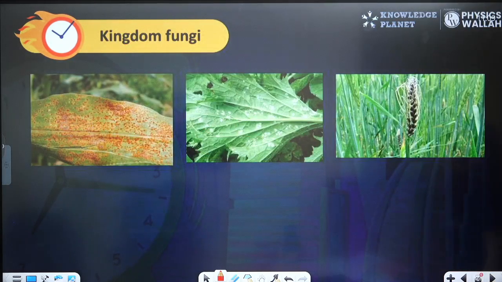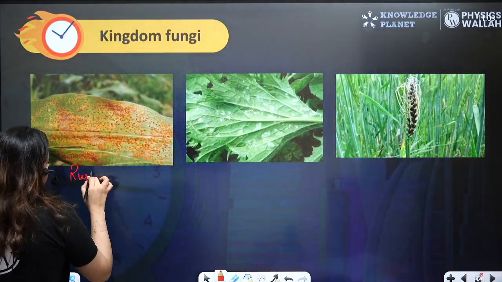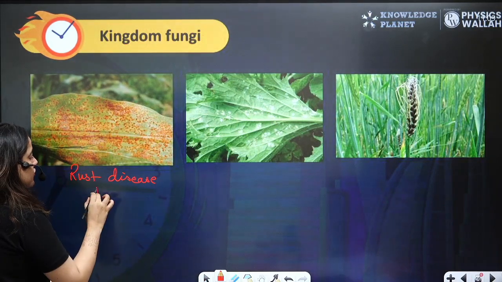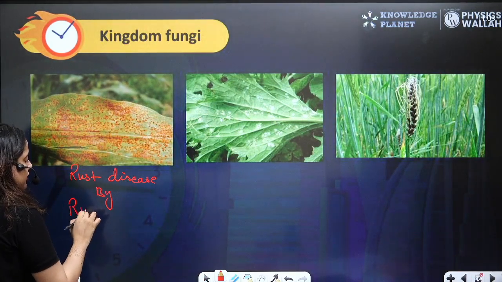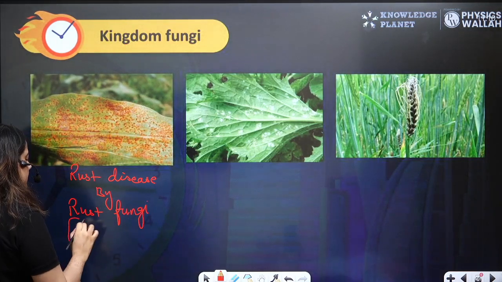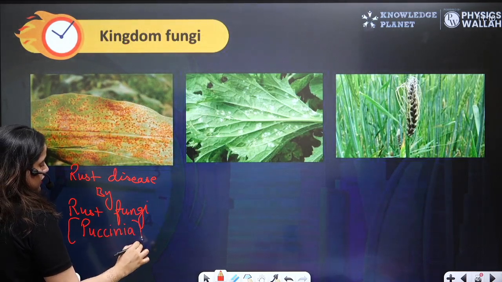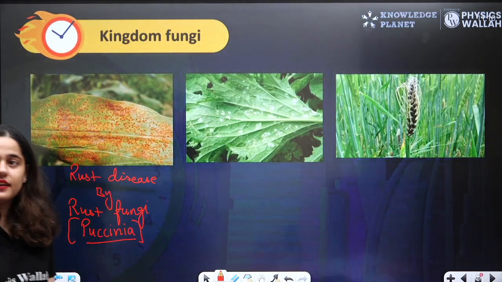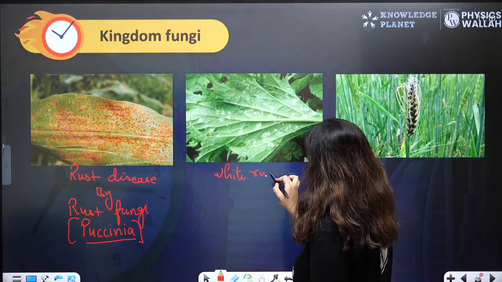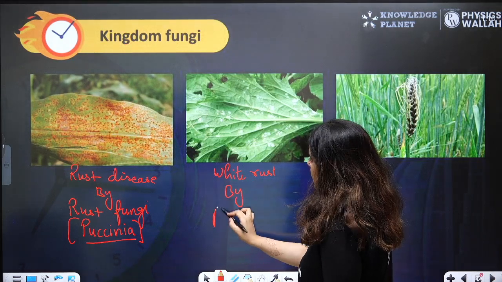Here are some of the diseases caused by fungi, like this is rust disease. As you can see the rusty structure here, by rust fungi known as Puccinia. This is white rust, beta. This is white rust by Albugo.